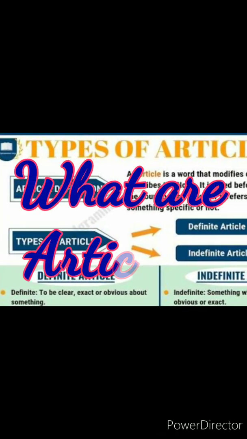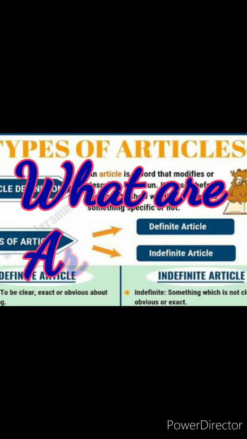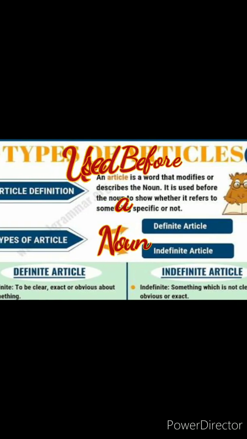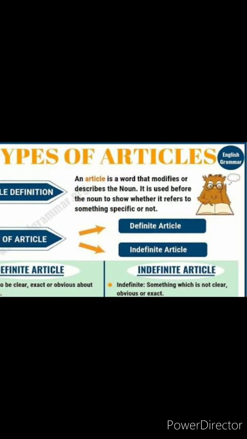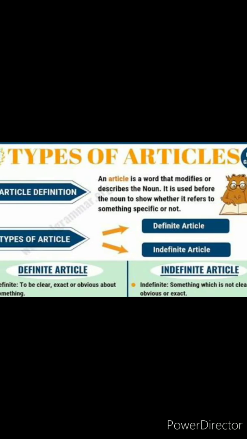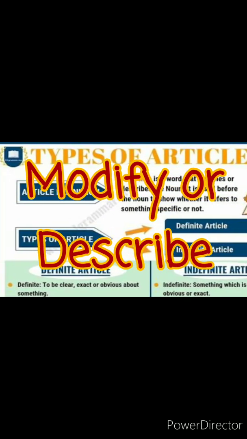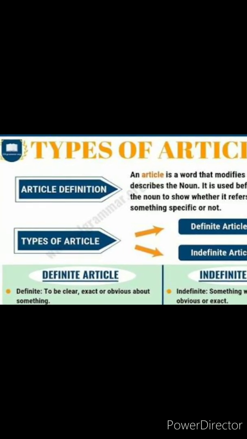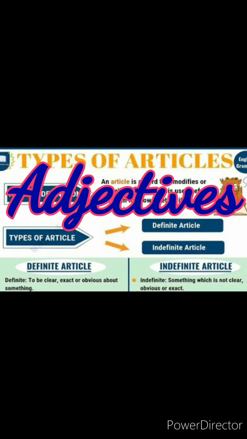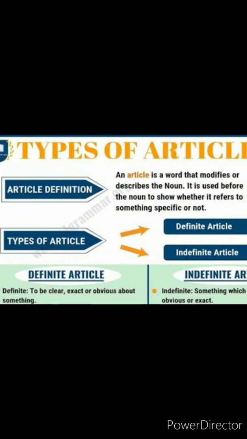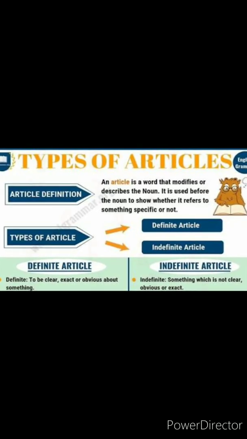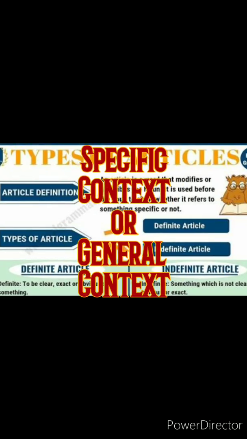So, what are articles? Articles are words used before a noun as they modify a noun. Now, what do you mean by modify? Modify means they describe a noun or they give more information about a noun. Okay. Now, as they give more information about nouns, they function as adjectives in a sentence. Alright. Now articles also define whether a noun is used in a specific context or general context.